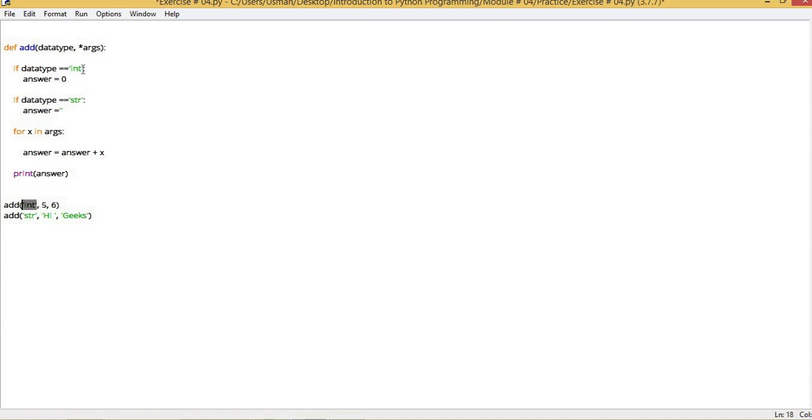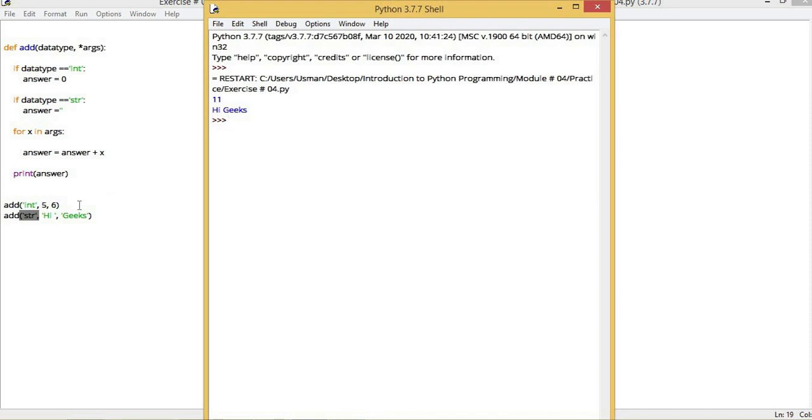If the variable is int, the answer equals 0 and the string branch will be skipped. In that function we have a loop, in which the sum of those numbers will be received as a result. But the second time we have 3 arguments in the same function, where the first is a string and the remaining 2 are also strings. When we execute this, our output will be: first it executed the first function, 5 plus 6 is 11. Secondly, it concatenated the 2 arguments and showed them as output.